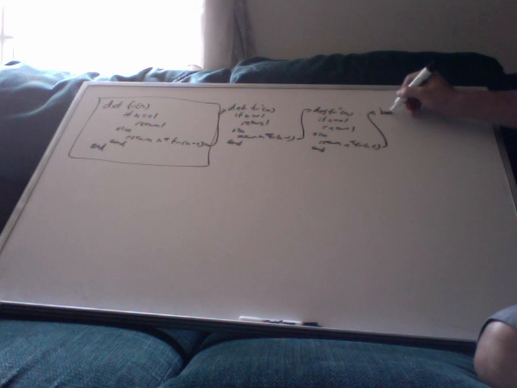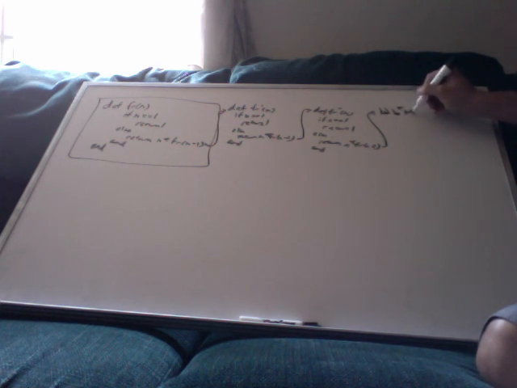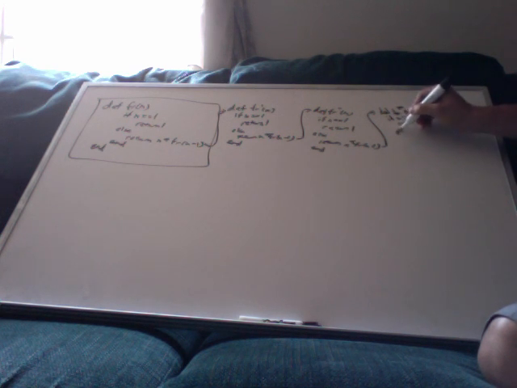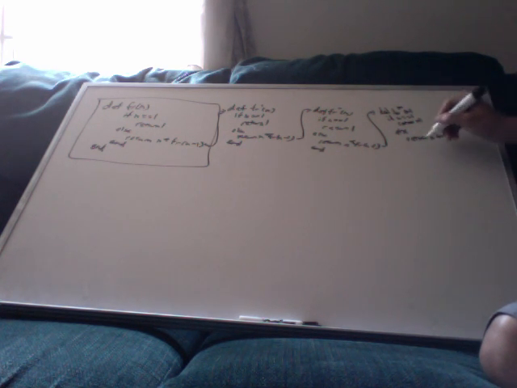So define fr triple prime of n, where if n equals 1, else return n times fr of n minus 1.